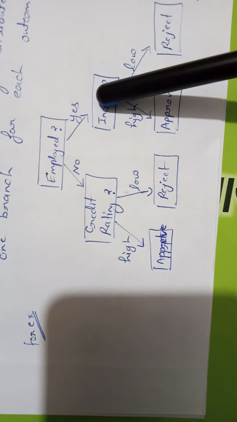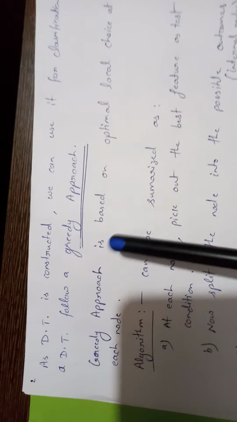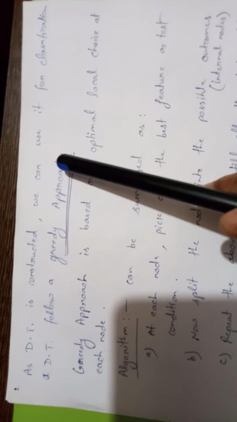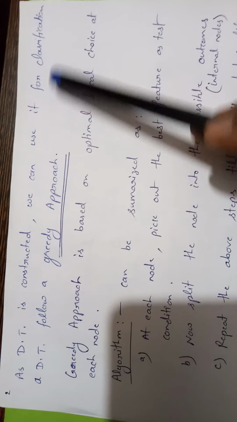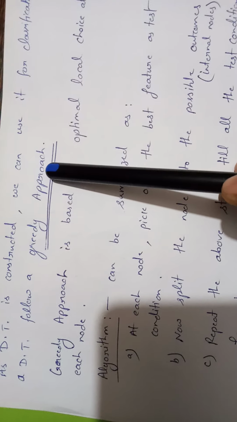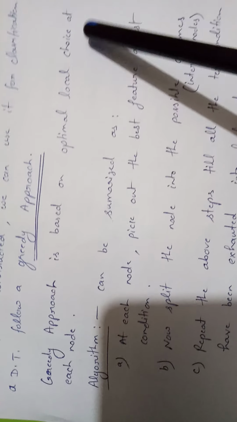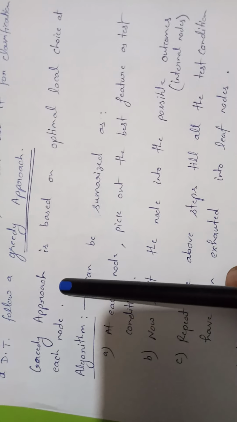Now the characteristics of a decision tree. A decision tree, which we are going to use for classification, follows a greedy approach. All of you know what a greedy approach is. It is based on the optimal local choice at each node.